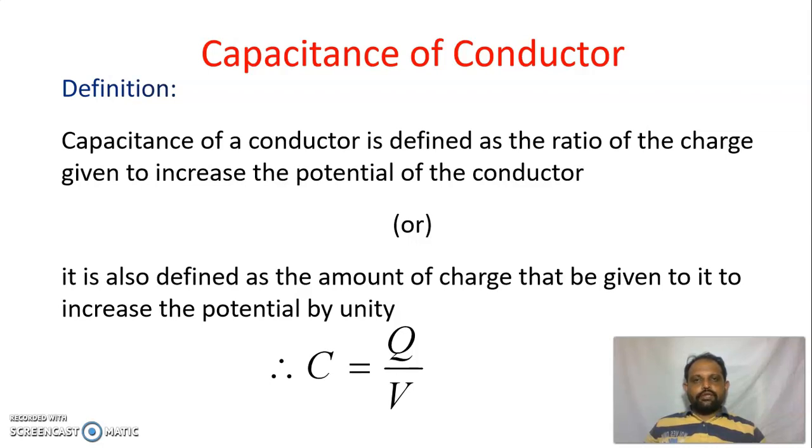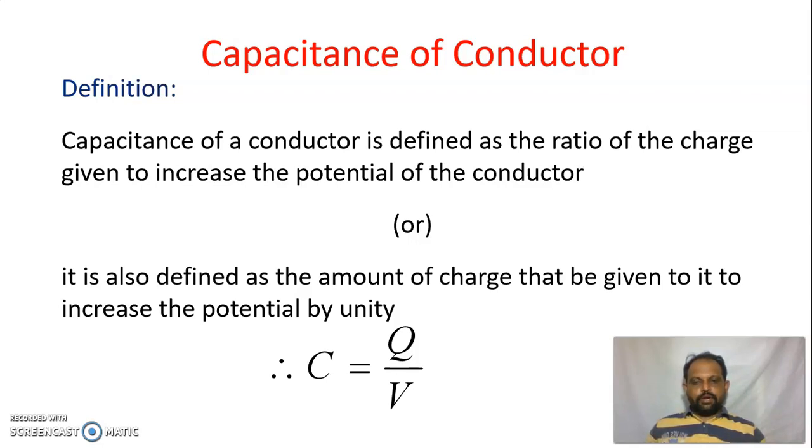Size means the dimensions of the conductor, like the length, breadth, diameter, radius, all those things. The capacitance depends on these, and also on shape. The capacitance of the conductor may also change with shape.